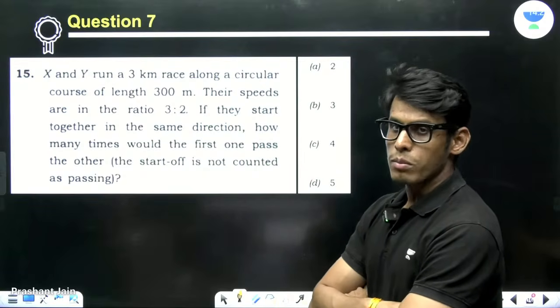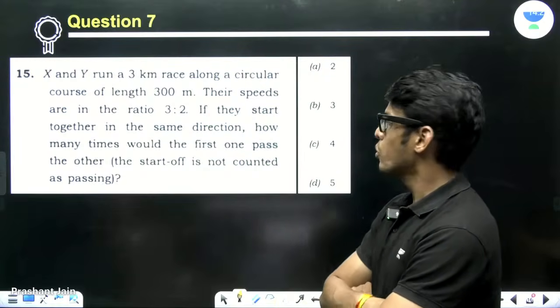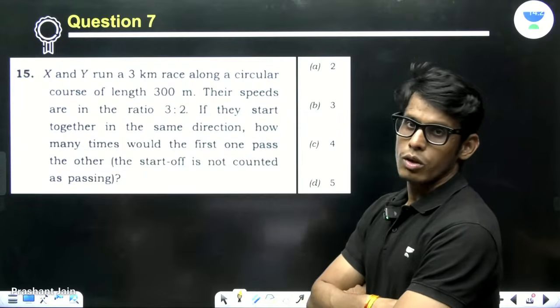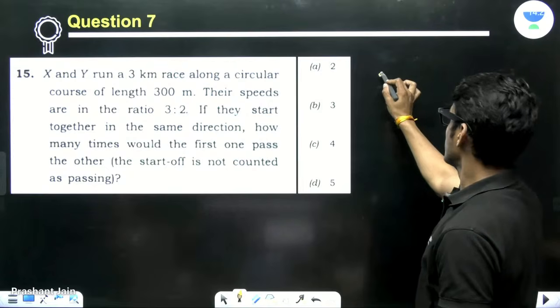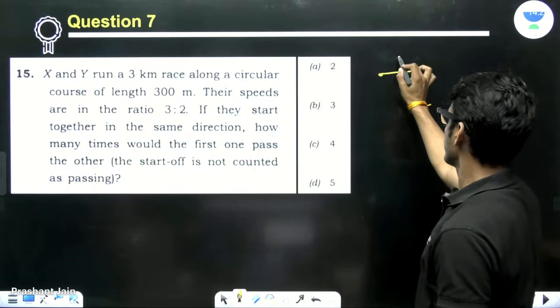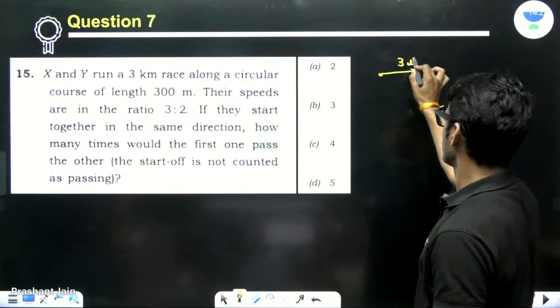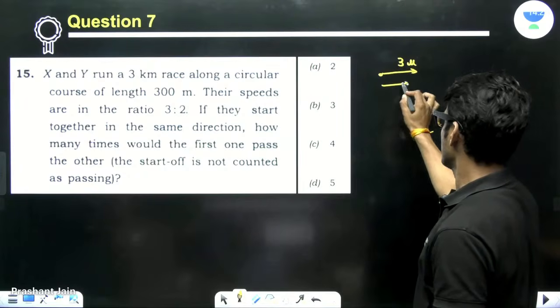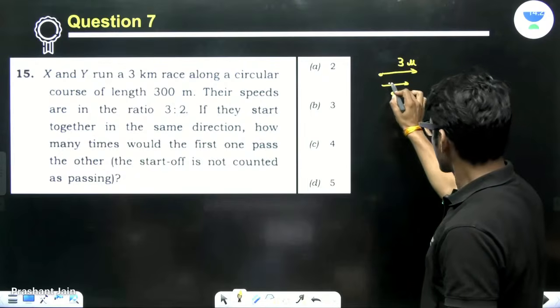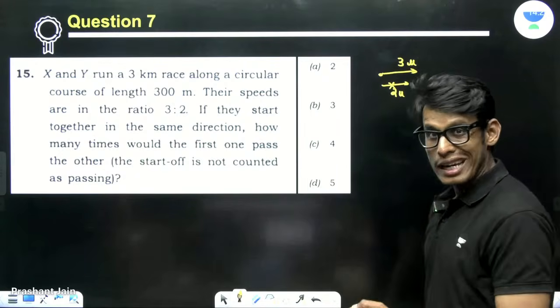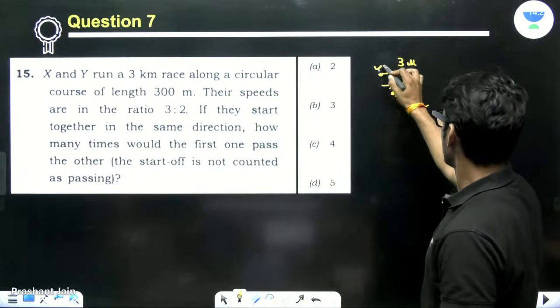Now, in these problems, you simply have to stop one person. So, see, this person is moving with the speed 3u. This person is moving at the speed 2u. Now, if we simply stop this person, the relative speed of this person becomes u.